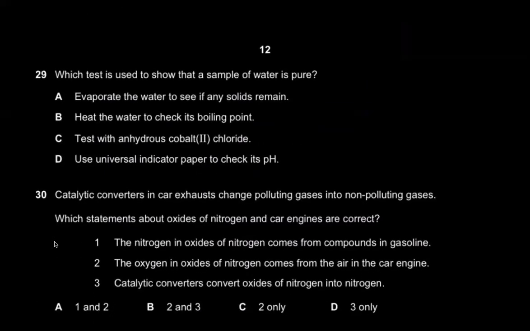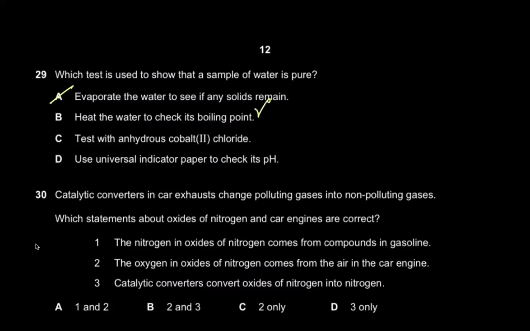Which test is used to show that the sample of water is pure? Now, which test do we use for sample of water being pure? Evaporate the water to see if any solid remains. That's not a test, man. That doesn't indicate the purity. What if you have ethanol in water, right? So it's going to evaporate beforehand. You take a sample from it, or sharab aapne pani mein dali ho, you're going to take a sample of it, ethanol evaporates beforehand. That doesn't prove anything. No solid is going to remain. Heat the water to check its boiling point.